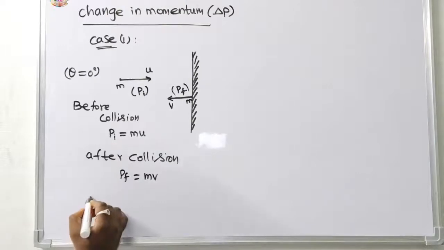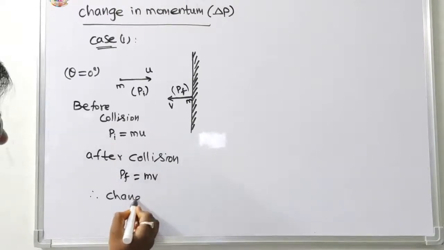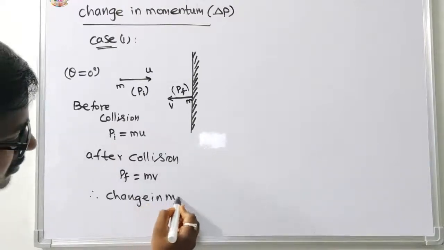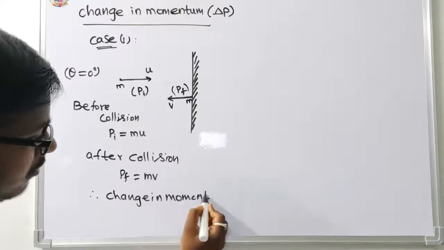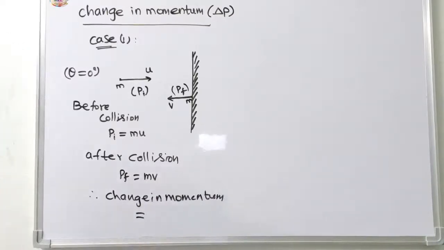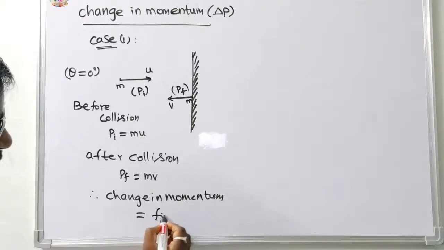Therefore the change in momentum is equal to the final momentum minus the initial momentum.